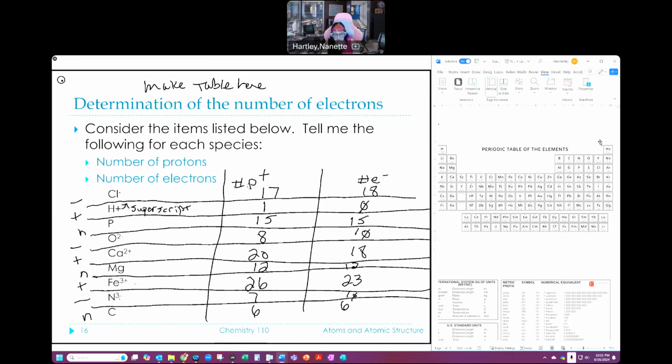All right. So that is how we determine how many protons and how many electrons. That's sweet. Awesome. I can do that. It's going to take some practice, but you need to make sure that you're getting good at that, because these charges matter. The number of electrons will matter. All of these things will come back to visit us as we move forward. So this is important. Okay.